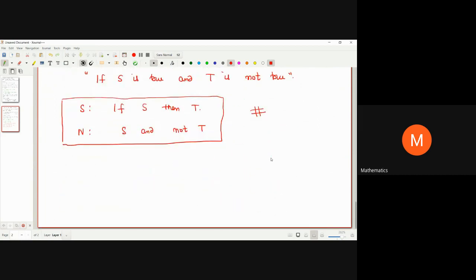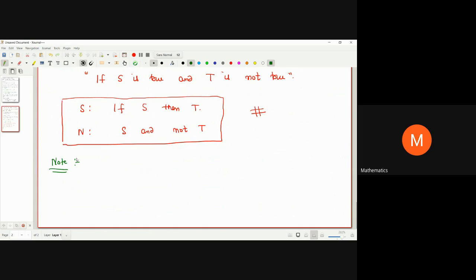Now, the next important thing is to look at one more thing, that is there are few equivalent statements. Just notice this. This is very important. There are few implications that have the same meaning. Okay, just remember this note.